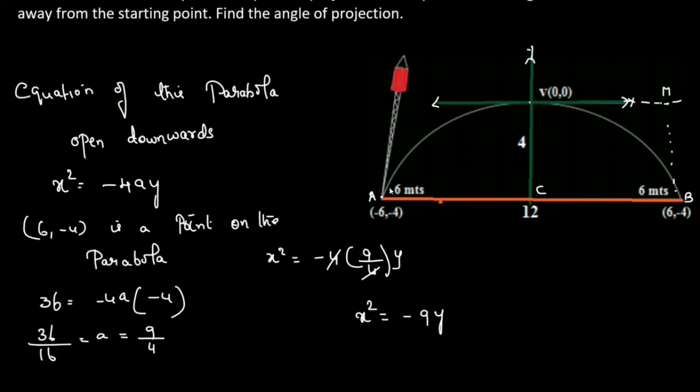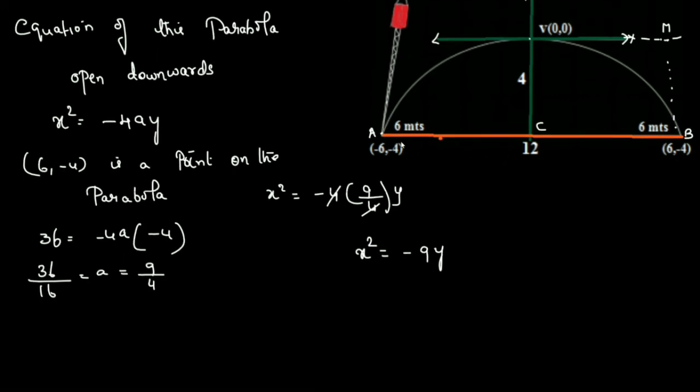So let us find the equation of the tangent at this point, then find the slope. So how do you find this? The equation of tangent, how will you write? x square is equal to minus 9y. How do you find the equation of a tangent at (x1, y1)?